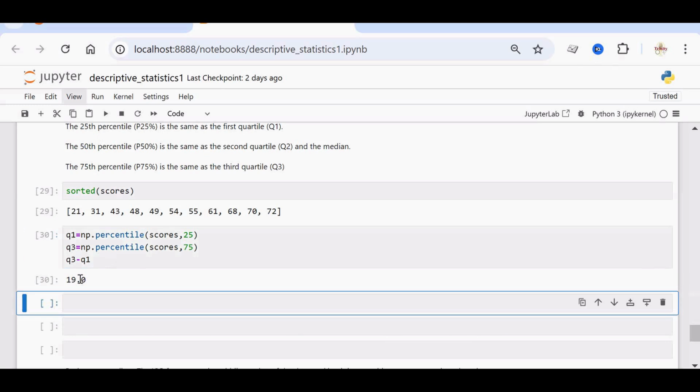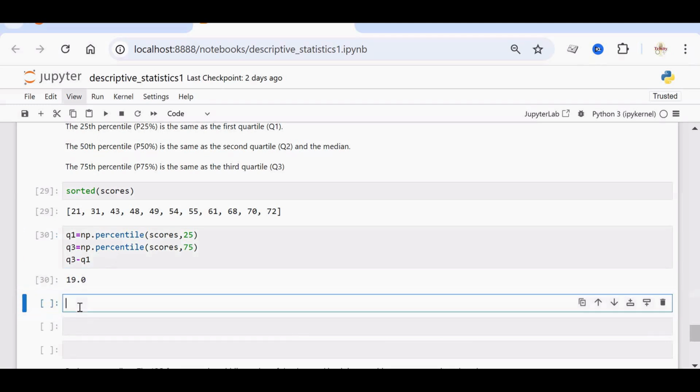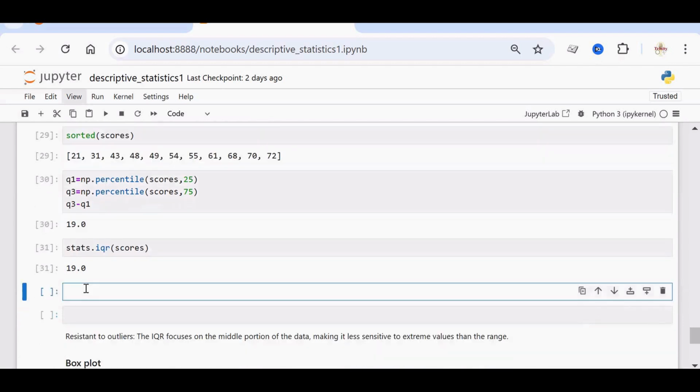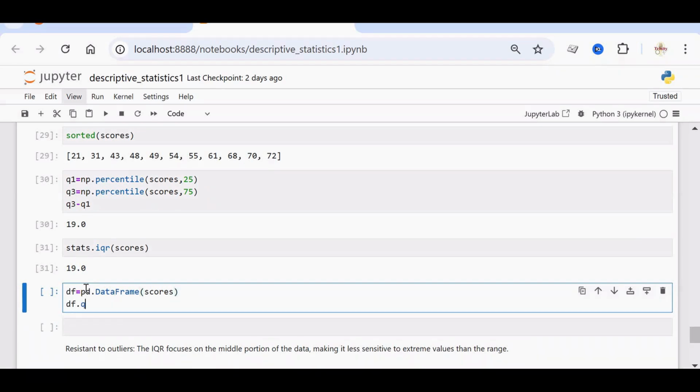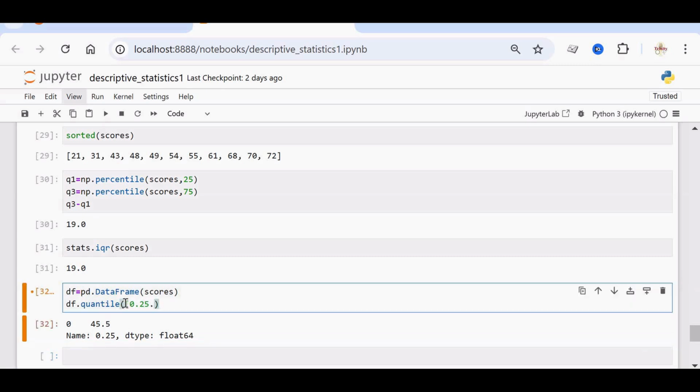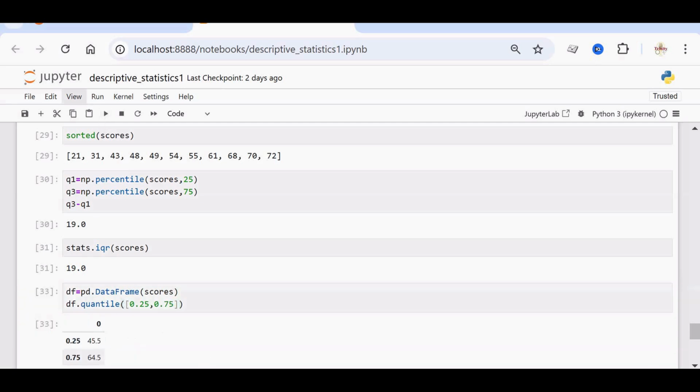There are various methods to find out IQR. Okay, using stats package, that is stats.iqr of scores will give you the same value, 19. Okay, the other method is using pandas data frame quantile method. Create the data frame first, that is pandas.DataFrame, scores list as an argument. Now using df.quantile method, find out the Q1, 0.25. So this is Q1, Q3, that is 0.75. It will give Q1 and Q3.